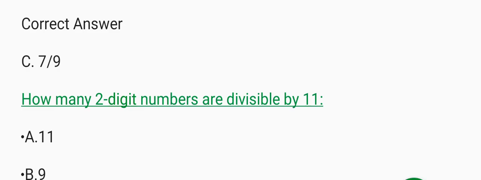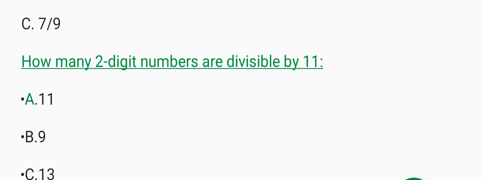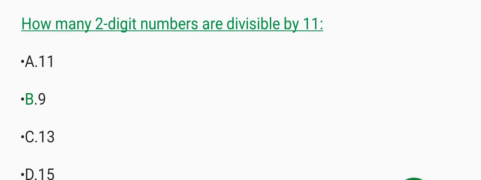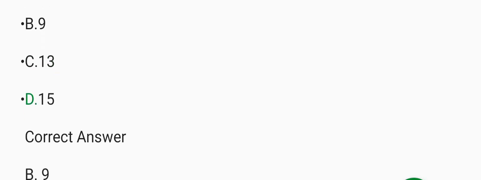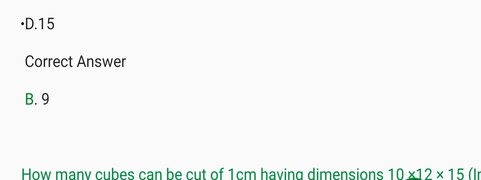How many two-digit numbers are divisible by 11? A. 11, B. 9, C. 13, D. 15. Correct answer: B.